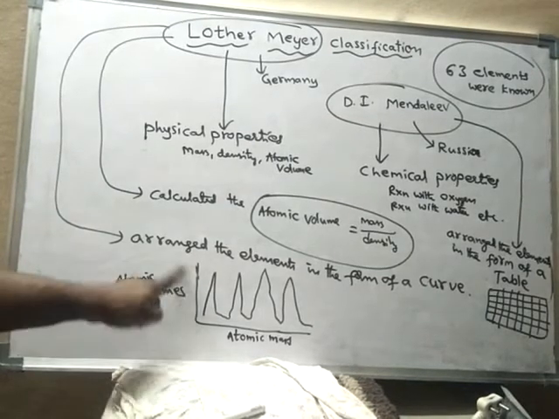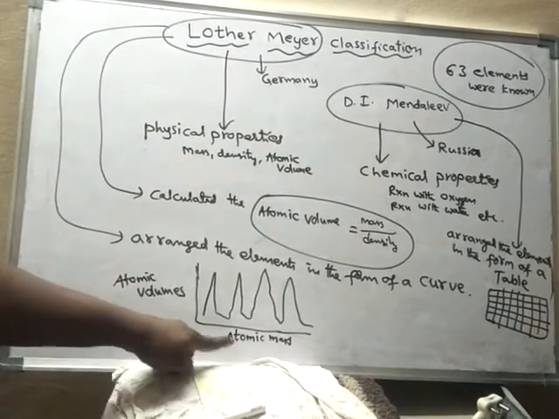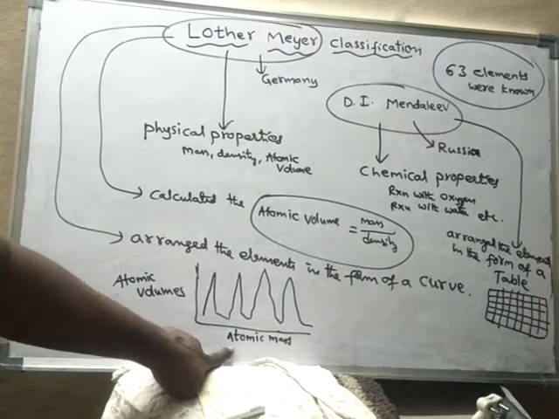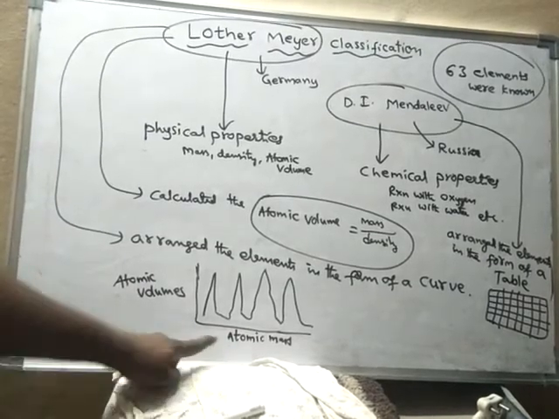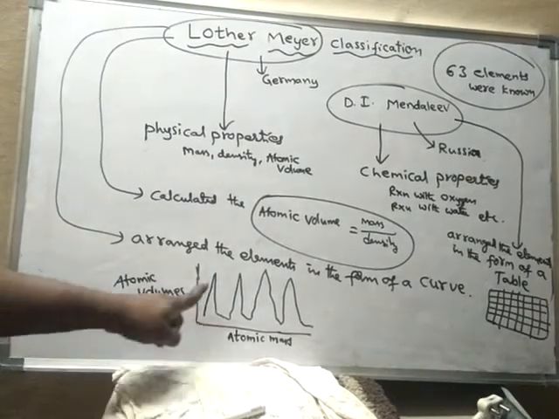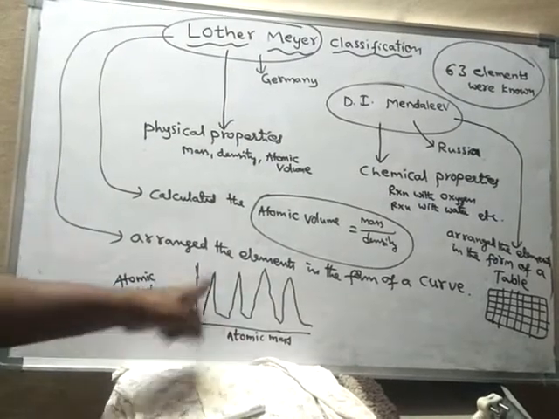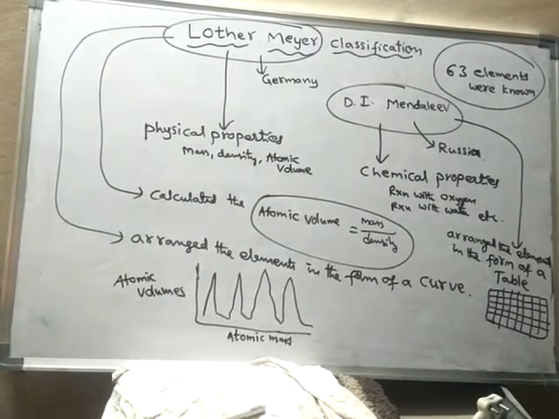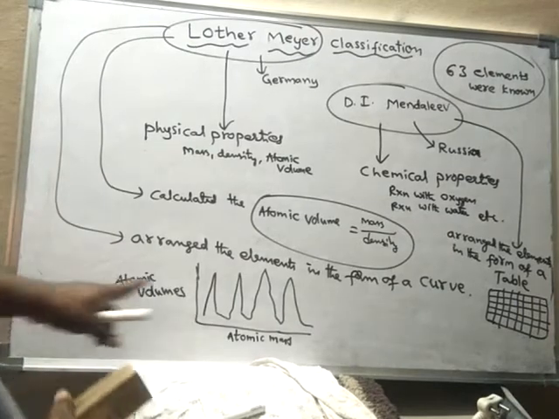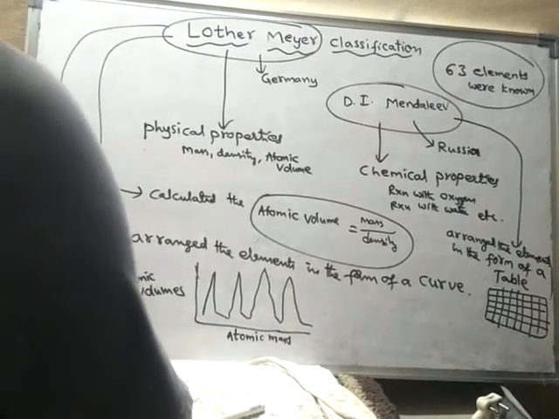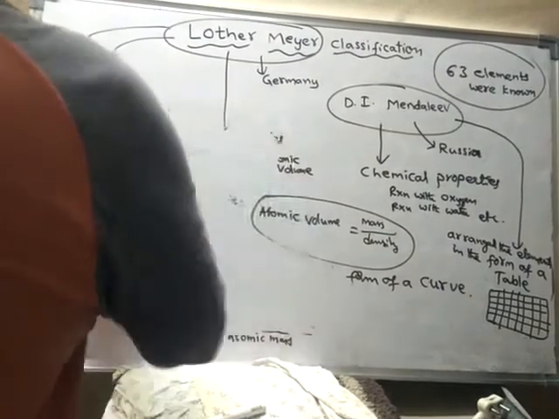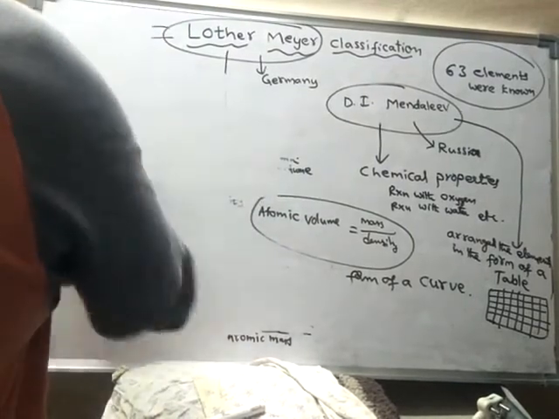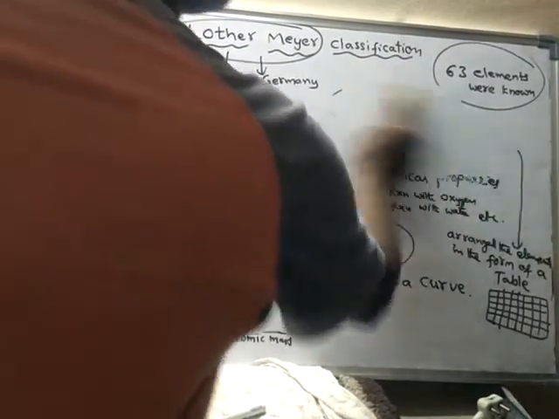Atomic volume is a property, and atomic mass is also one of the properties. Based on the atomic volumes, he arranged the elements and got curves like this. I will explain this curve. Let us see the curve obtained by Luther-Meyer, how it looks.